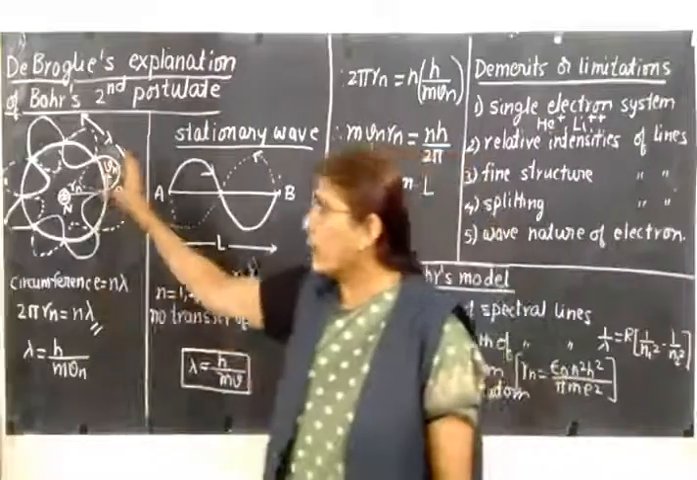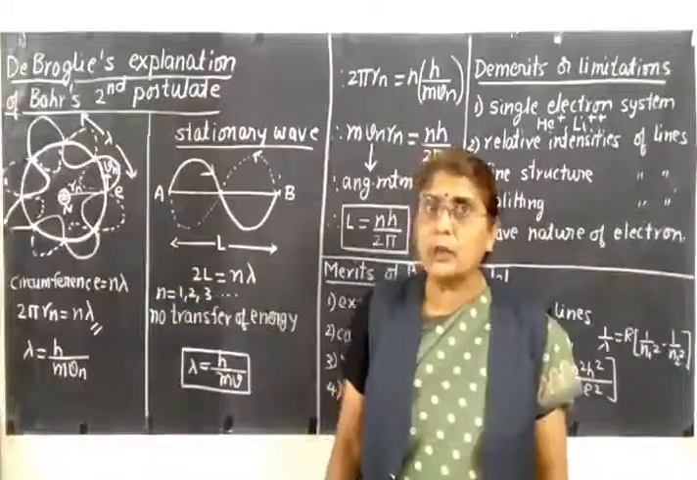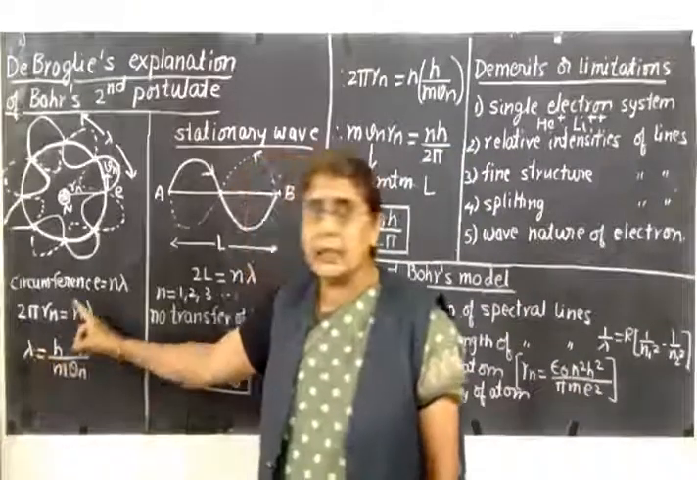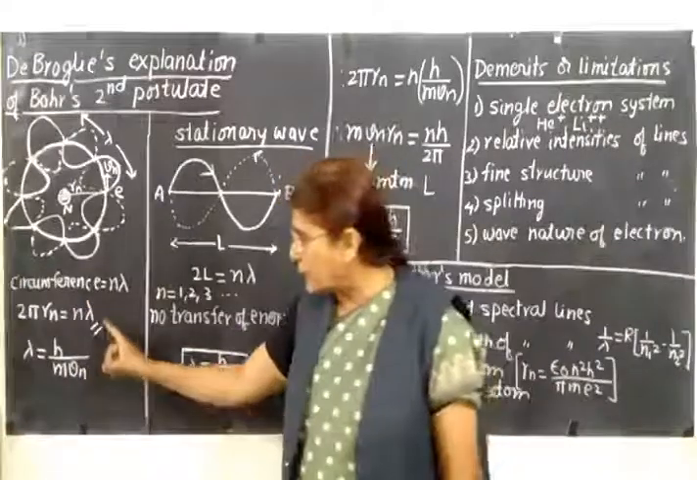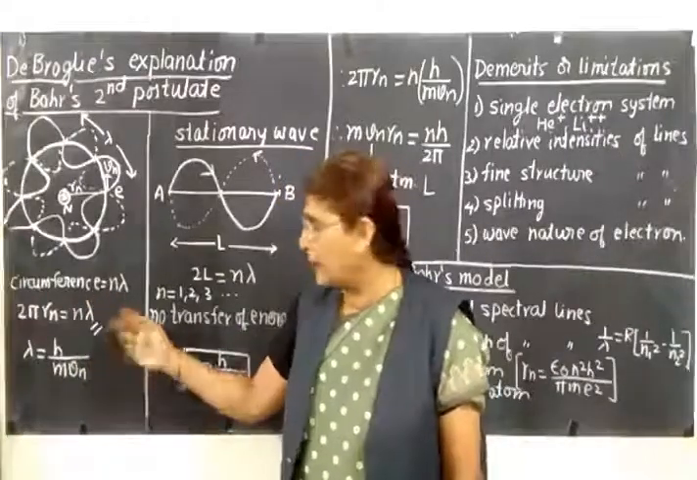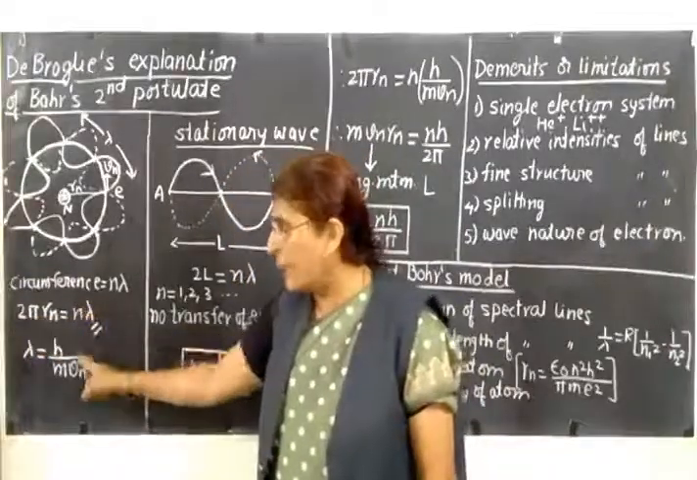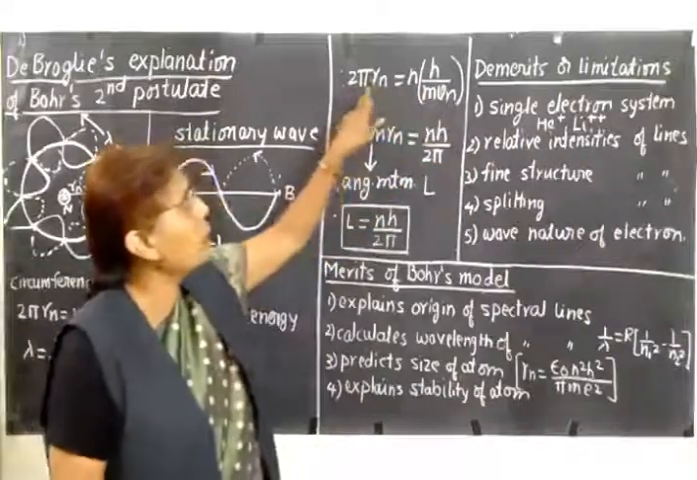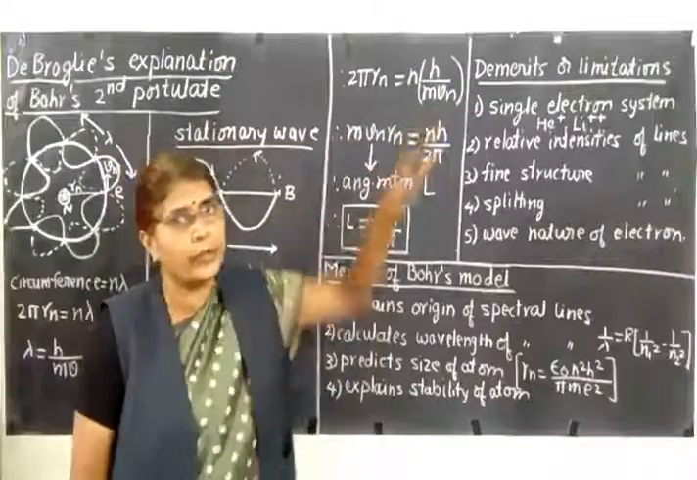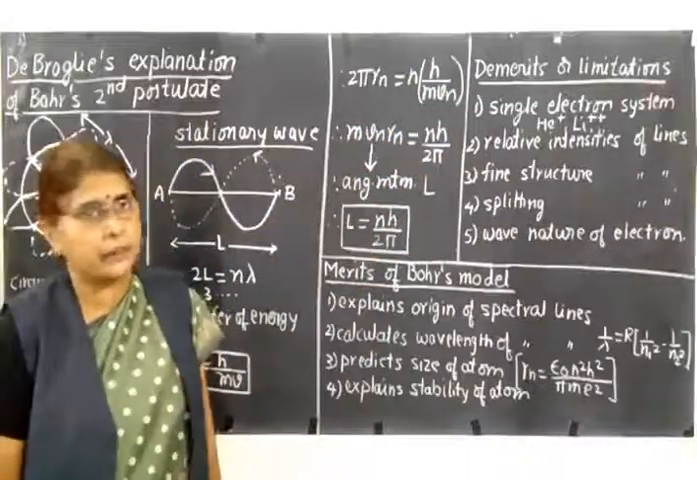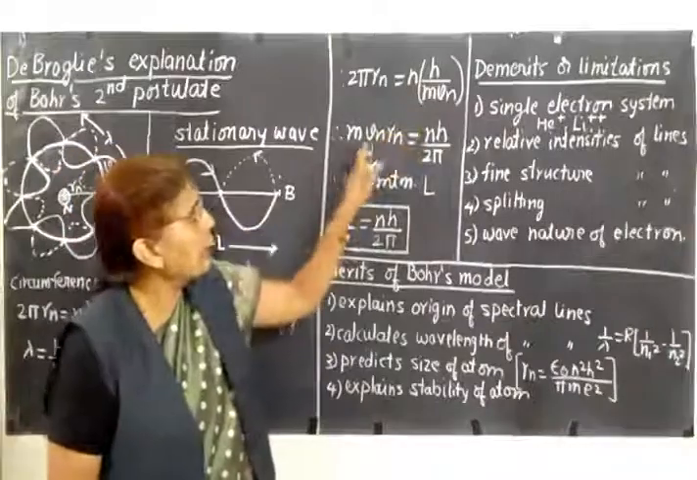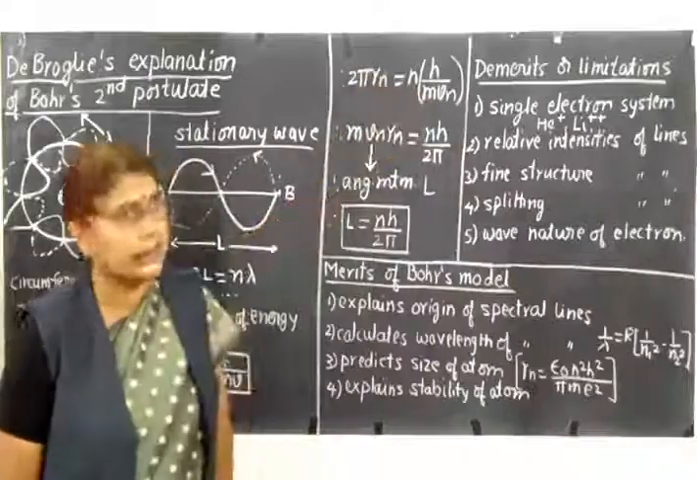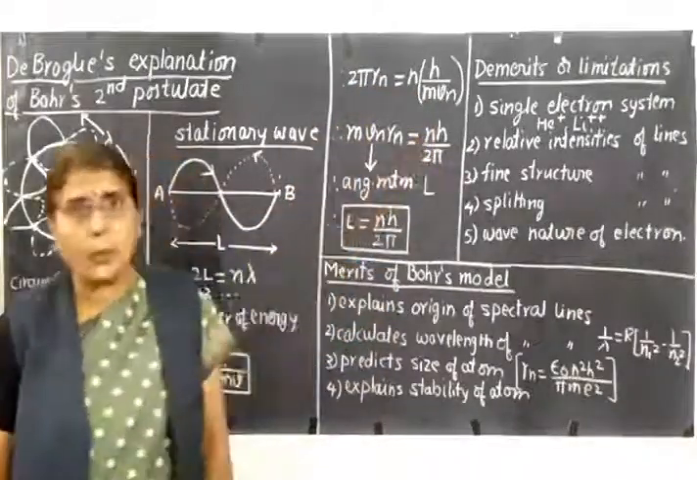Now, this moving electron is associated with a wave, and according to de Broglie's hypothesis, the wavelength of the wave is given as lambda is equal to h upon mvn. So, let us substitute the value of lambda here and simplify. Therefore, 2 pi Rn will be n into lambda. The lambda value is h upon mvn. So, you have the relation 2 pi Rn is equal to nh upon mvn. Let us rearrange the terms. We shall cross multiply and take mvn Rn on one side. So, mvn Rn is equal to nh upon 2 pi, as 2 pi is transferred to the other side.